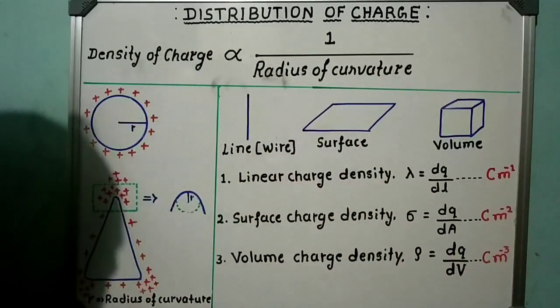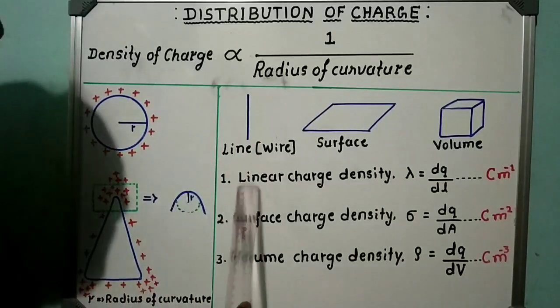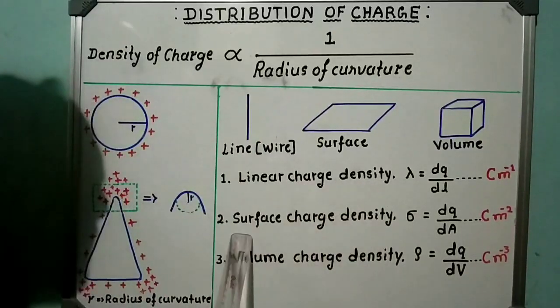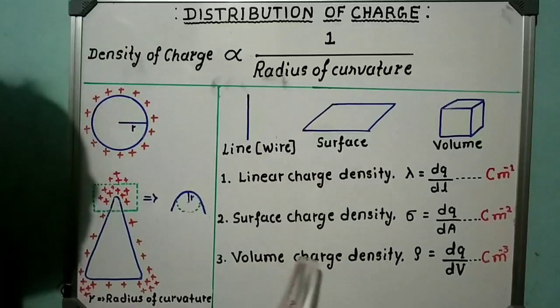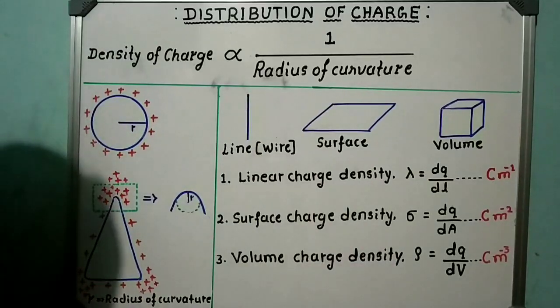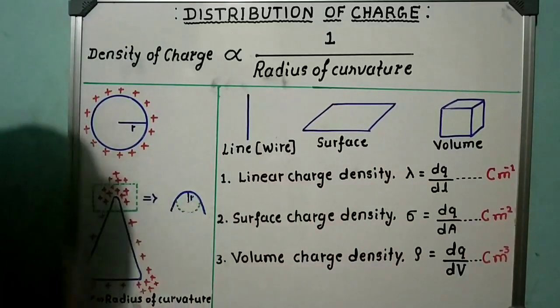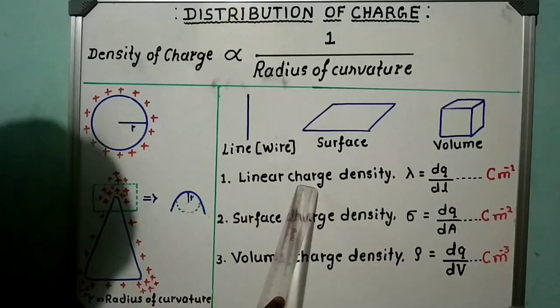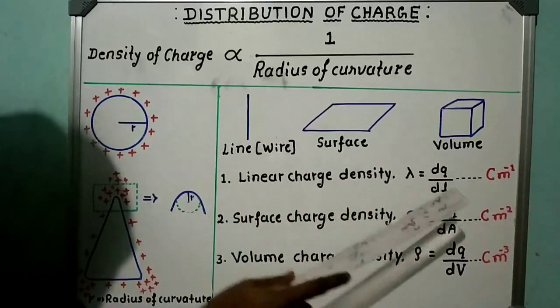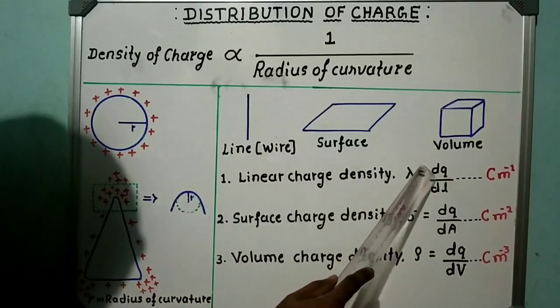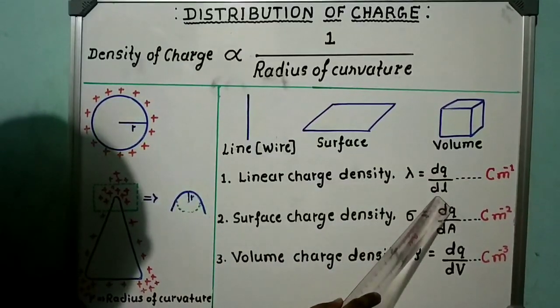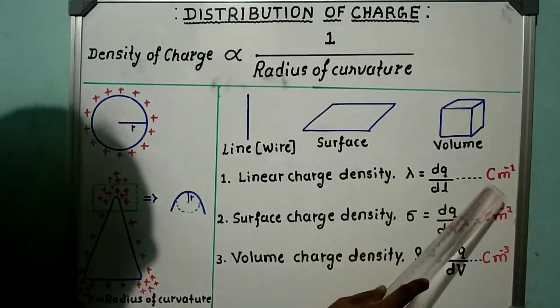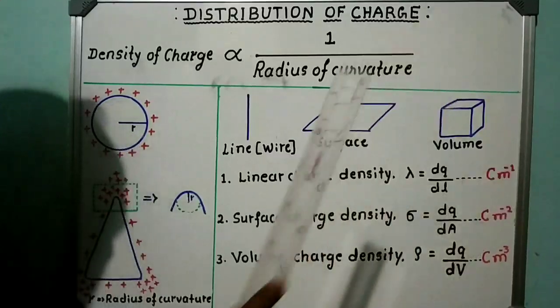In such situations, we speak about linear charge density, surface charge density, and volume charge density. Now, what is the meaning of these? Linear charge density is defined as the amount of charge per unit length of the conductor, and its SI unit is coulomb per meter.